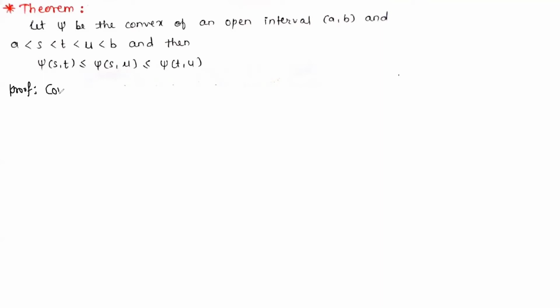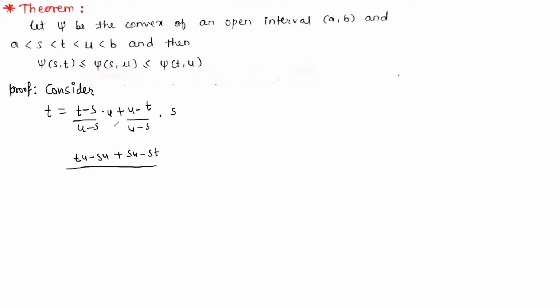Now consider t is equal to (t minus s) upon (u minus s) times u plus (u minus t) upon (u minus s) times s. Now if we solve this, we get tu minus su plus su minus st, and since the denominators are the same, this is u minus s.